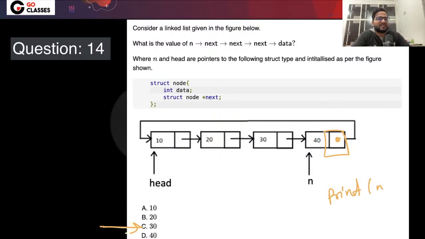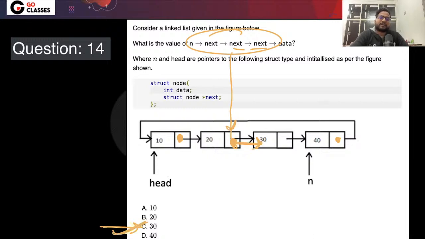Now you are having two more times next. If you do one more time next, you will be having this particular address. Its next is this, and its data is actually 30. So that is why C is the correct answer here. Is this understood to everyone or not?